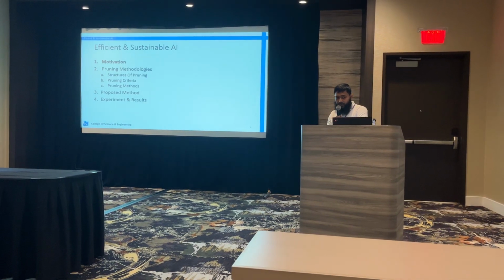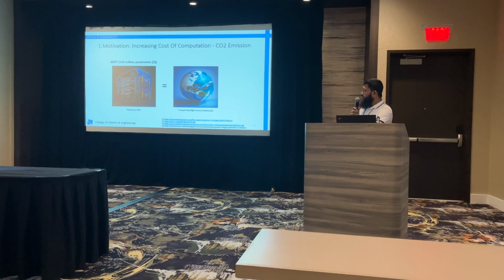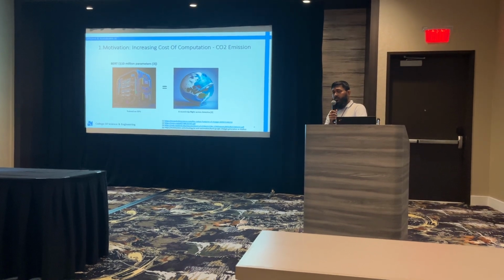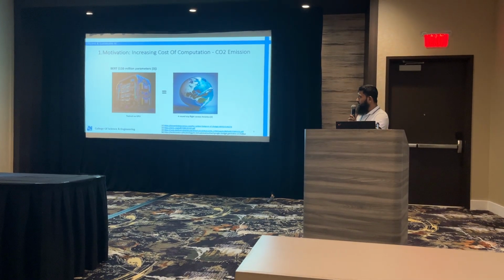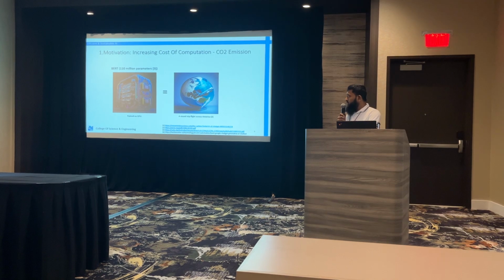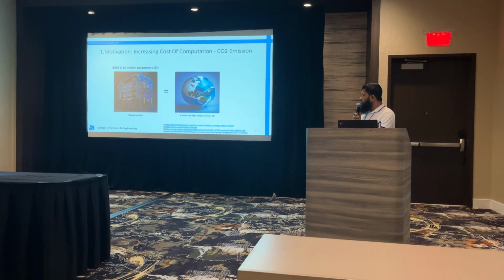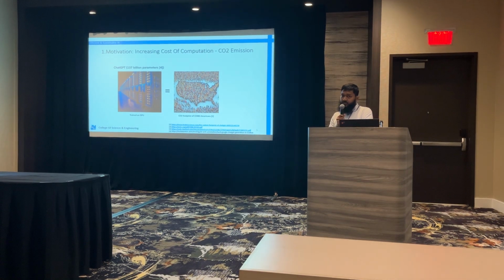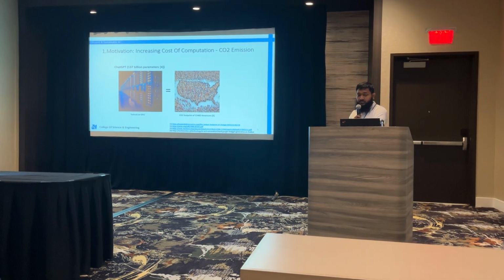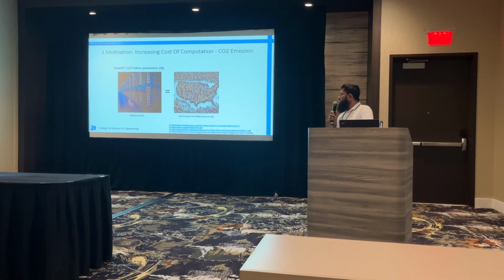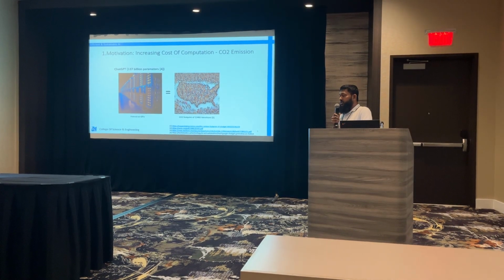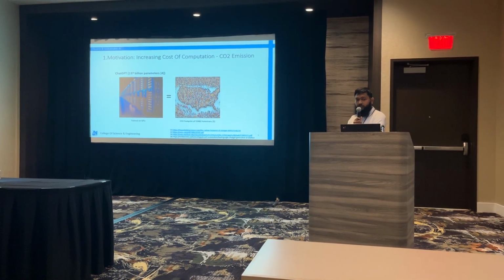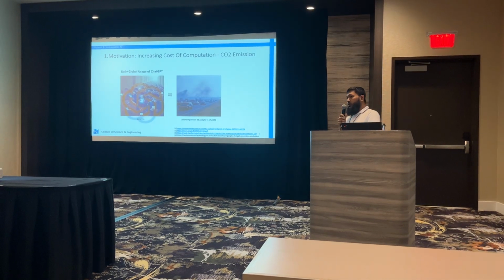Let me just give you some numbers to push my story. This is the BERT model, which is one of the earlier NLP models by Google, which had around 110 million parameters. Now to train it on GPU, the carbon emission is equivalent to a round trip across the US. And then for ChatGPT, the earlier models, which had 137 billion parameters, training that on GPU, the carbon emission is equivalent to the carbon footprint of 13,000 Americans annually.